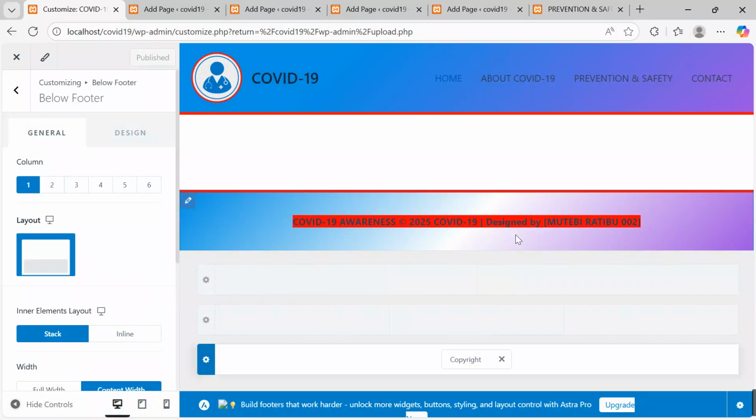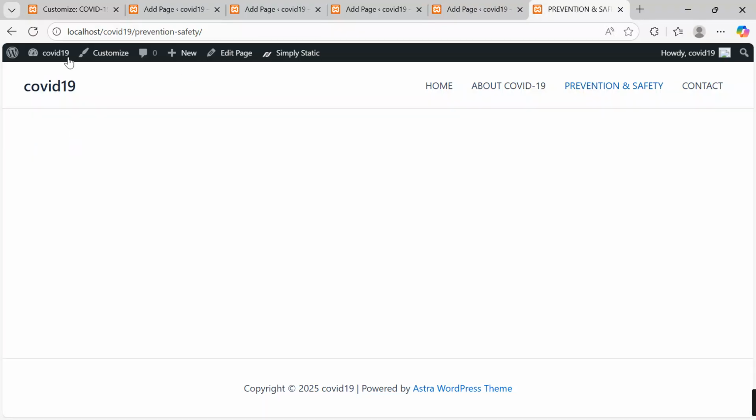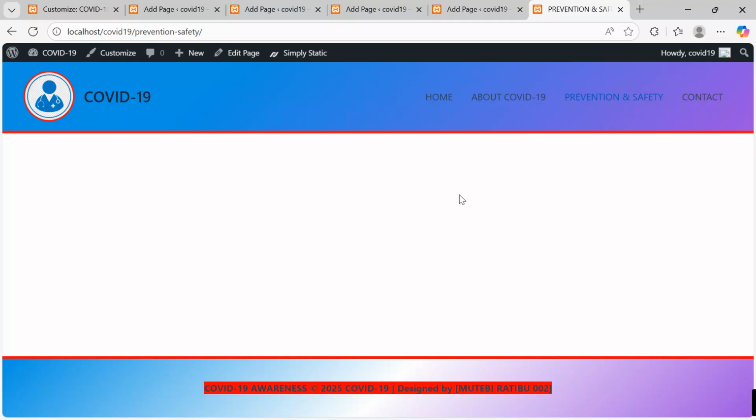Okay, now after making sure that everything is in a better shape, I will try to check on the site to see, do we have any progress? When I refresh, yes, this is the structure. We are done with the header. We are done with the footer. I can go on to check the home page. I can go on to check the about. I can go on to check the prevention, contact, and everything is well structured. Now it's time to put content.